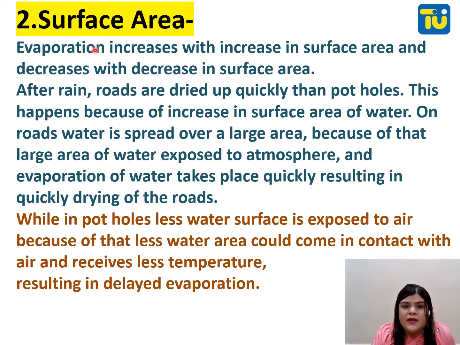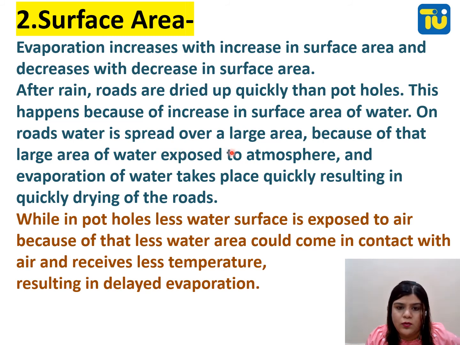Surface area. Evaporation increases with increase in surface area and decreases with decrease in surface area. A small example: fold your wet clothes and keep them in the sun, and open out another cloth and keep it in the sun. Which one will dry quickly? The one which is open, because of the surface area. After rains, roads dry up quicker than potholes. This happens because of the increased surface area of water on roads.